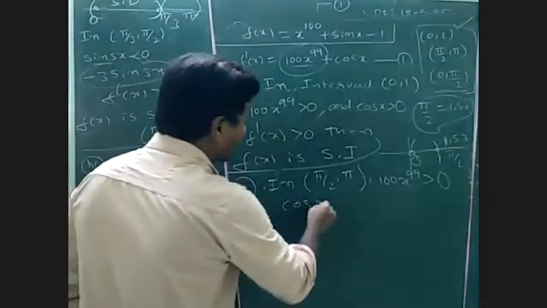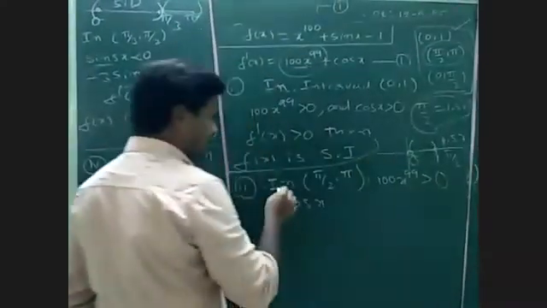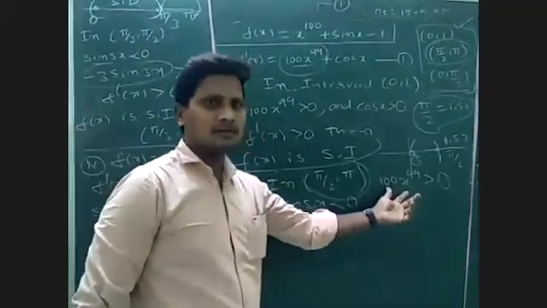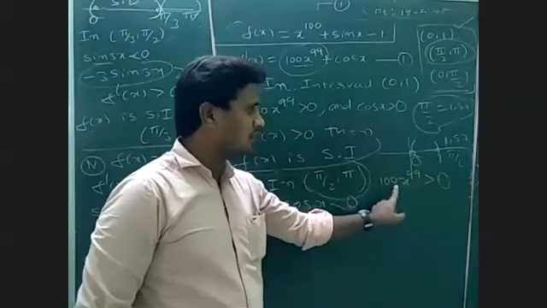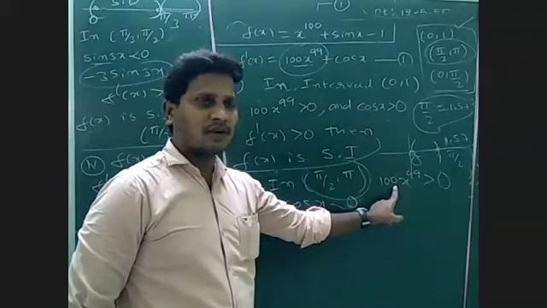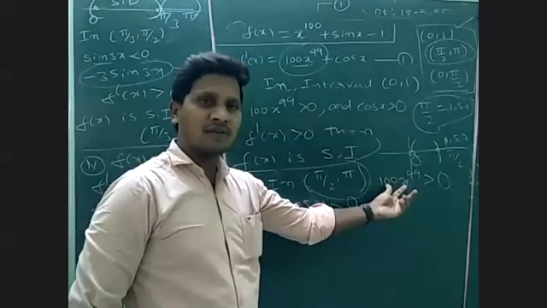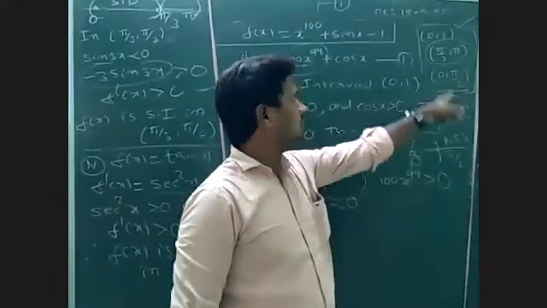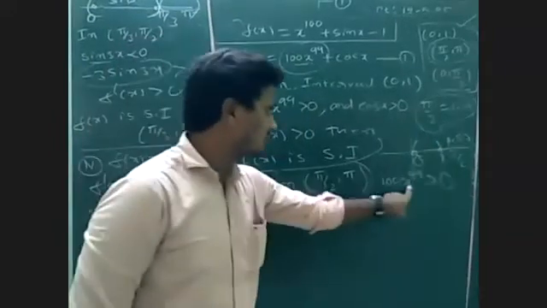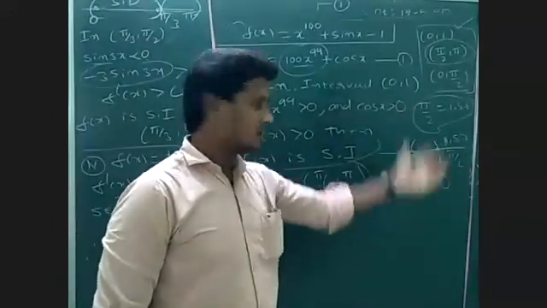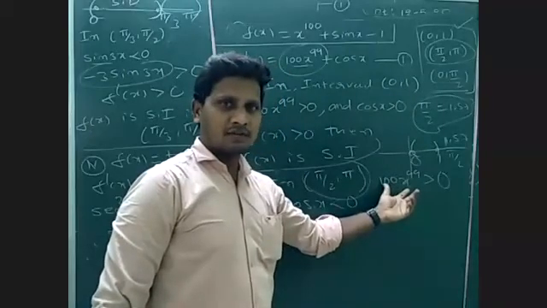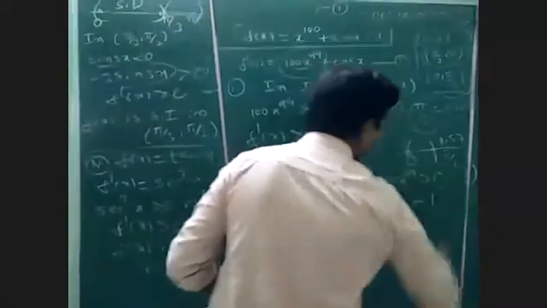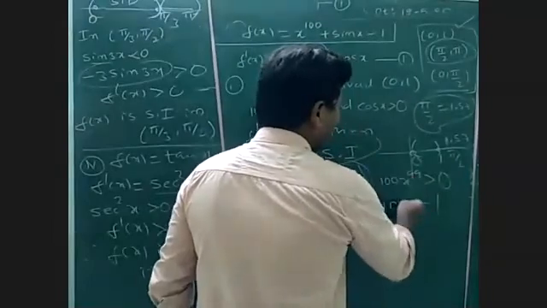But cos x is in the second quadrant. This is clearly second quadrant, cos x less than 0. But which value is higher? 100 into 1.5, nothing but almost 150. This value will start with 150, which is greater than 0, up to 300. Substitute here 1.5, 5 by 2 means 1.5. 100 minus cos is less than 0, and cos value's minimum value is minus 1. So here the minimum value is 100, some 1000 I am taking here.